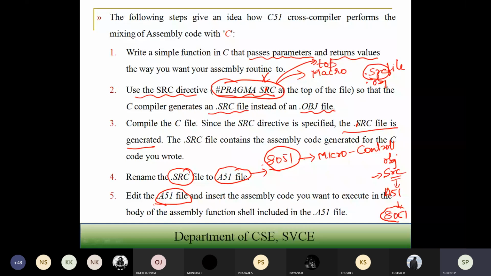If we take embedded C, it is nothing but a subset of your conventional C language, where it incorporates things specific to the particular processor.